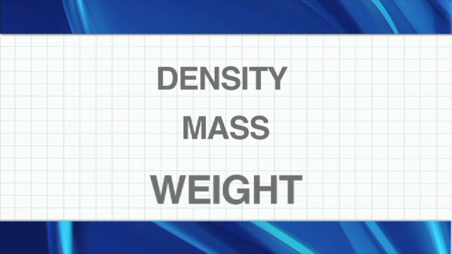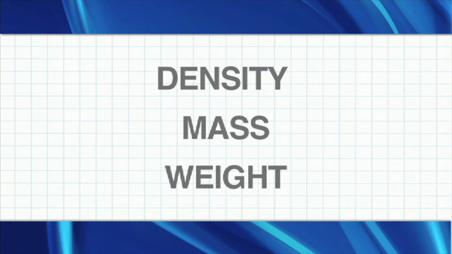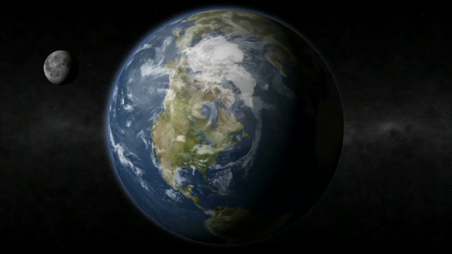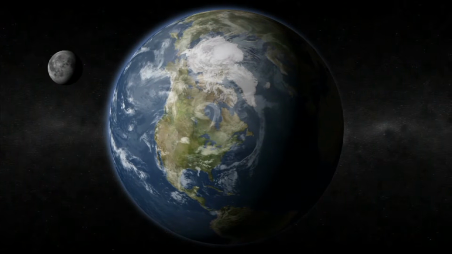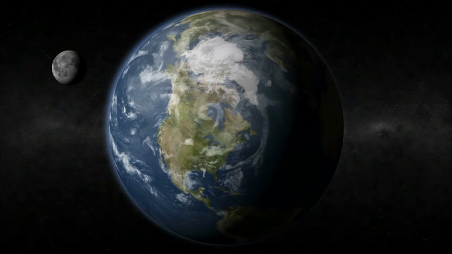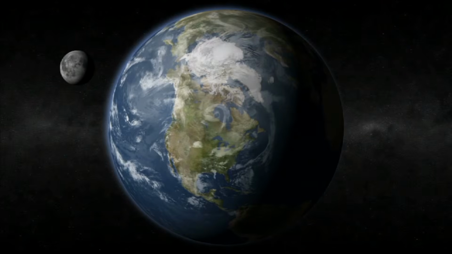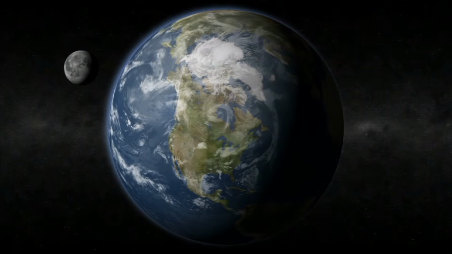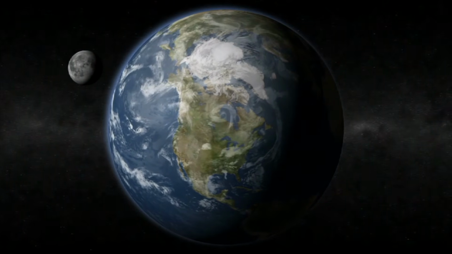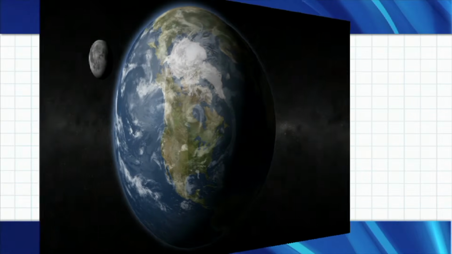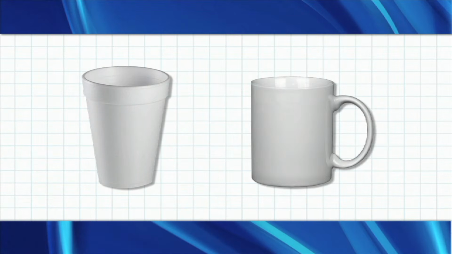Concepts such as density, mass, and weight can be confusing, so let's clarify them. All objects have mass. Mass is the amount of stuff or matter that is in an object. For example, the planet Earth has a greater mass than the Moon. Mass always stays the same. Density refers to the materials that compose an object. A cup composed of styrofoam material is less dense than a cup made of ceramic material.